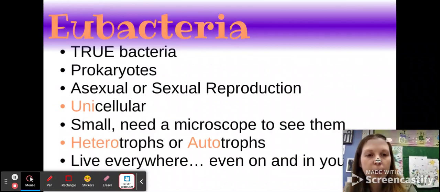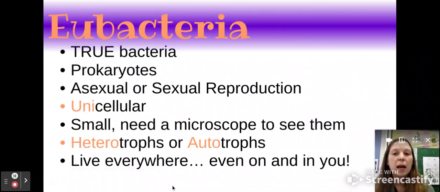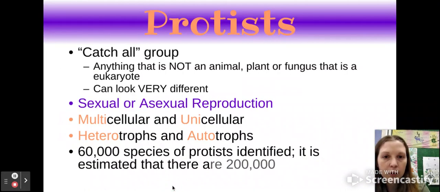Eubacteria is known as true bacteria, so true. These are prokaryotes. These are ones we're used to seeing. They undergo asexual and sexual reproduction. They are still unicellular as prokaryotes. They are small, and you would need a microscope to see them, which makes sense. They can make their own food or eat other things, and they live everywhere, even on and in our bodies. So there are a couple examples there.